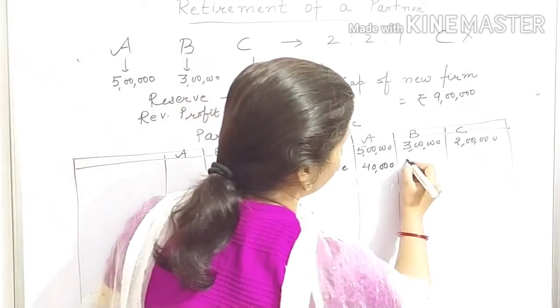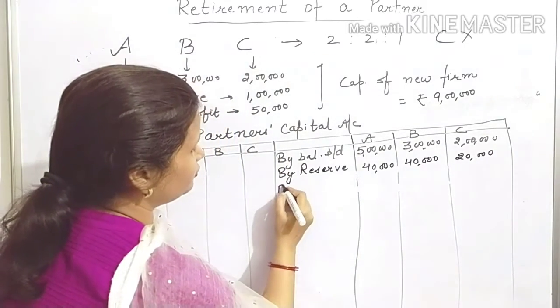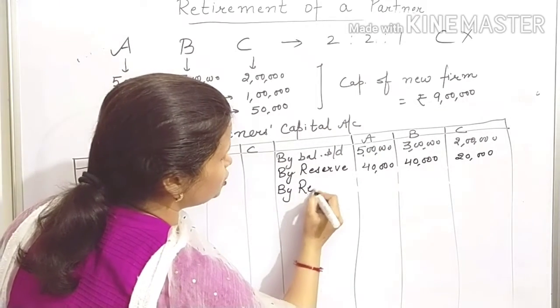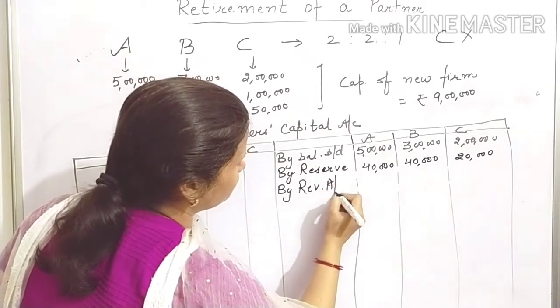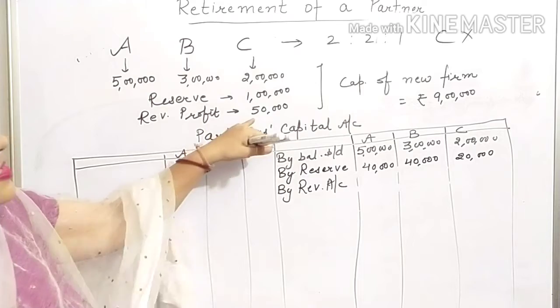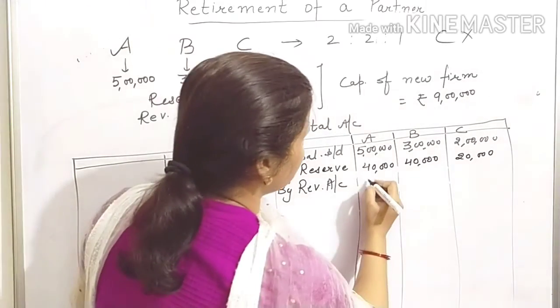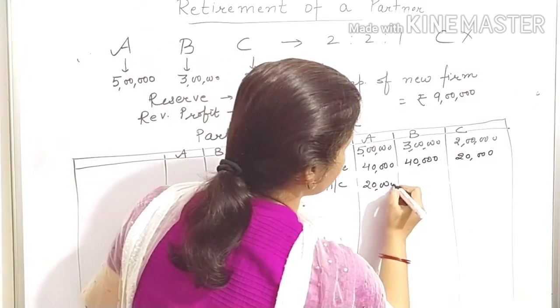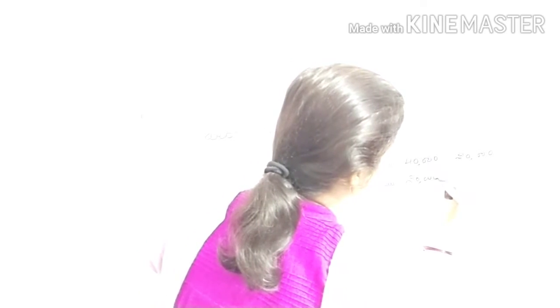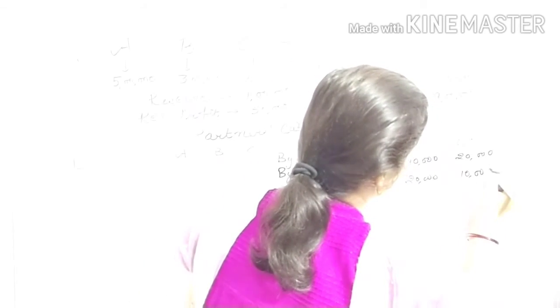40,000 will be credited to A, 40,000 to B and 20,000 to C. Similarly, we will divide the revaluation profit by the revaluation account. This is given to be 50,000. That means 20,000, 20,000 and 10,000.